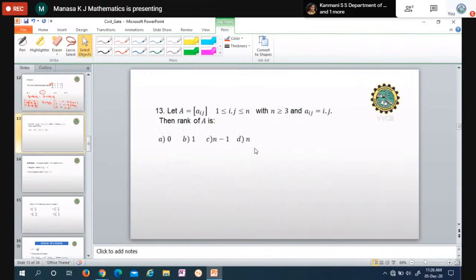Okay, here is another example. This is also a GATE question paper problem. Let A be the matrix Aij, with i greater than or equal to 1 and j less than or equal to n, with n greater than or equal to 3, which gives the order, and the element aij is i into j. Then what is the rank of that matrix? So the matrix looks like this.